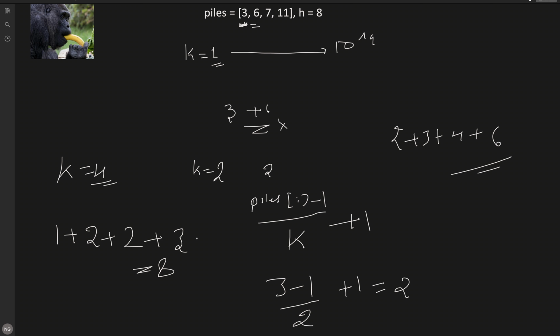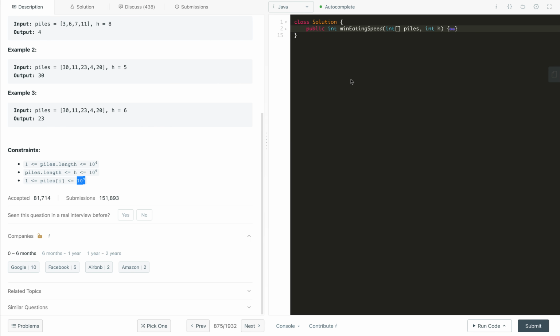So you can loop over it in a linear way and start one loop for k from 1 to 10 raised to the power 9, and keep trying. For whatever value you first find a valid solution, where the total time taken to finish all the piles is less than or equal to the given h, that k is the answer. But as you can see, k varies from 1 to 10 raised to power 9. This is very huge, so this can take a lot of time.